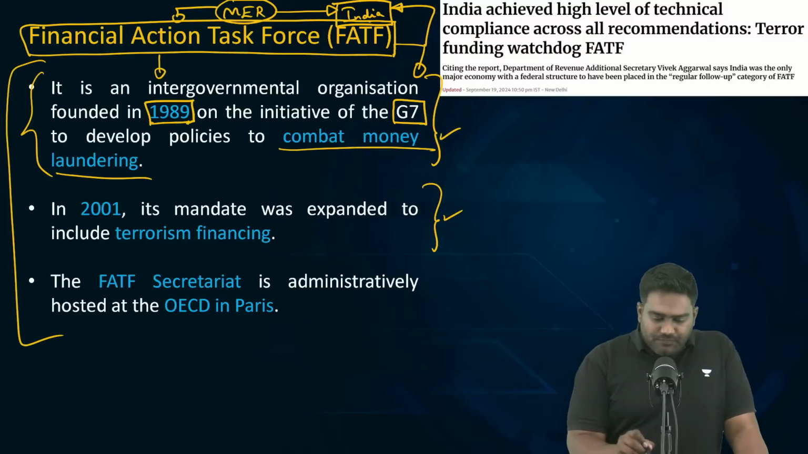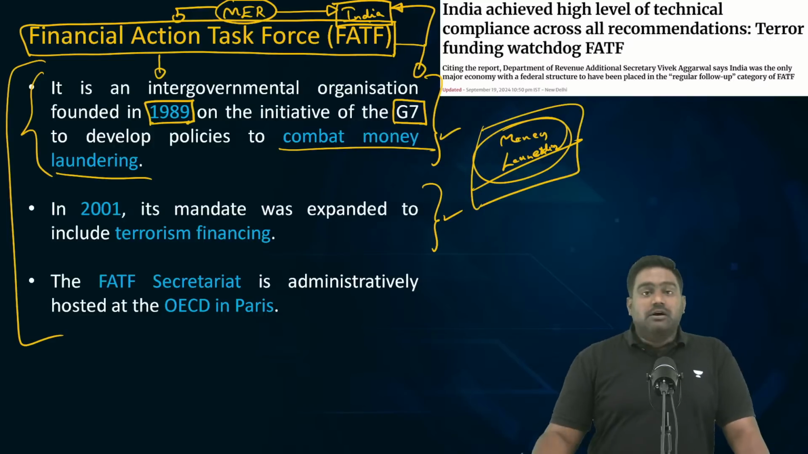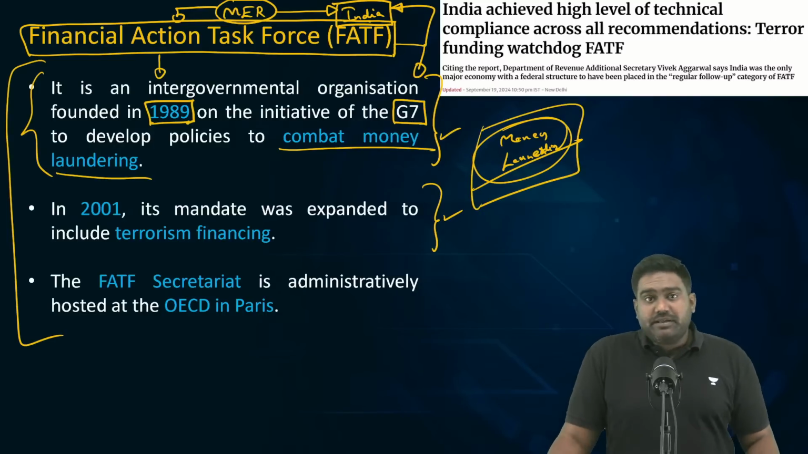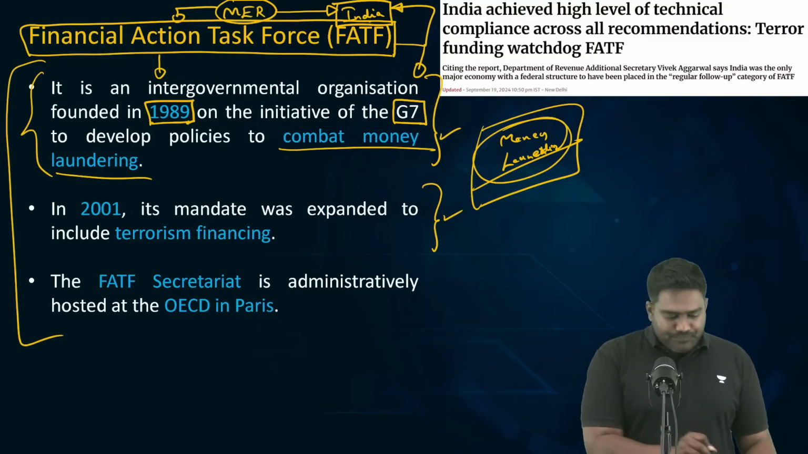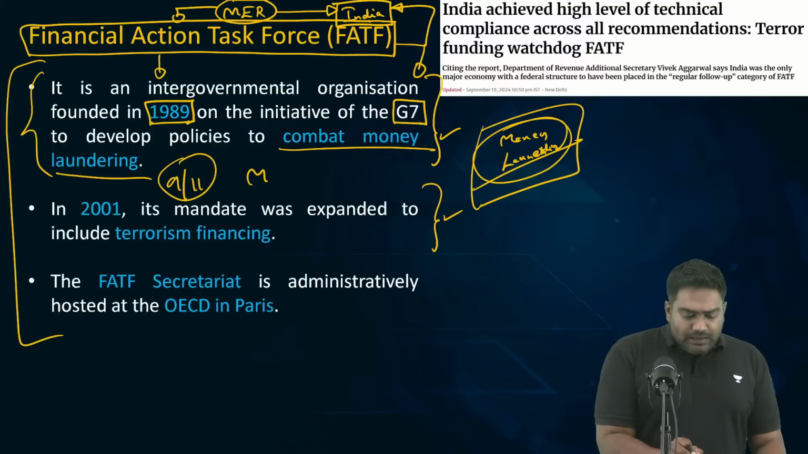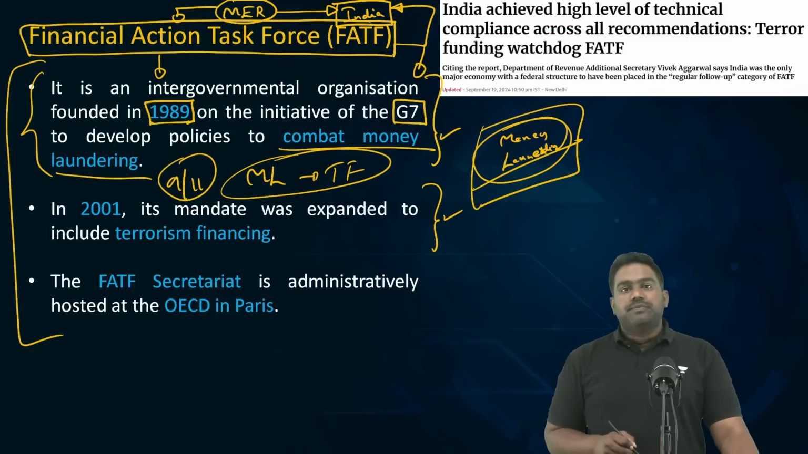Its primary objective was to basically target money laundering networks, ensure that money laundering would be curtailed as it was posing an economic threat to the developed economies. Later in 2001, after the 9/11 terrorist attack, a clear link between money laundering and terrorist financing was established.